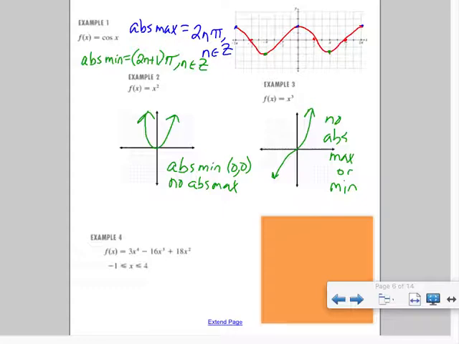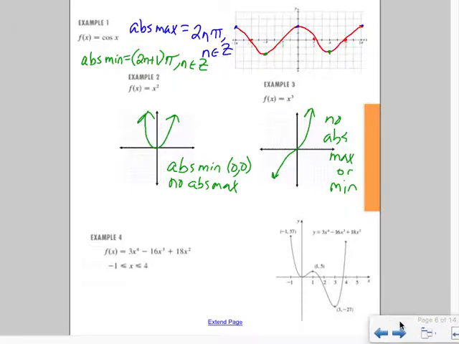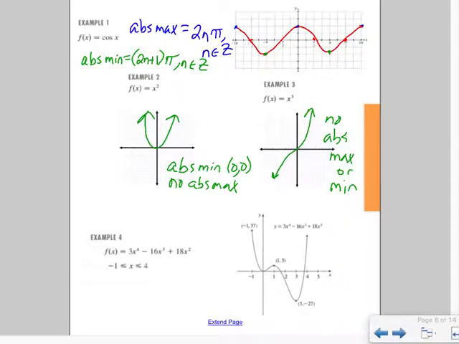Let's take a look at example 4. Example 4, let's look at the graph. Now you might notice it's a 3x to the 4th. We know that should look like a parabola because the lead term is a positive coefficient with an even power. It should go up. There's going to be some bumps in it because of the extra terms. And if we were to look at it, it looks like this. Now, they only are caring about the function between -1 and +4. So they have a distinct starting and stopping point. When that occurs, we will always have a max or a min.